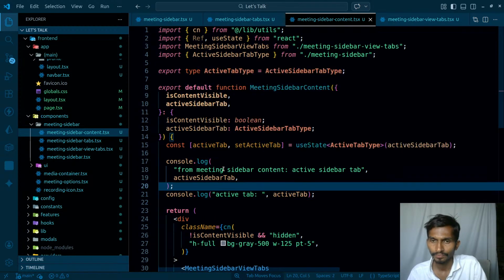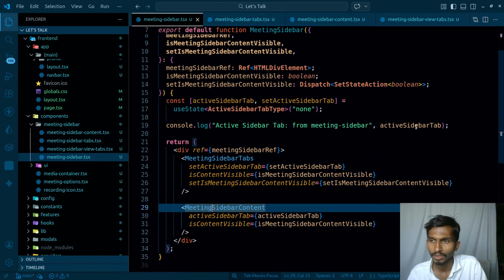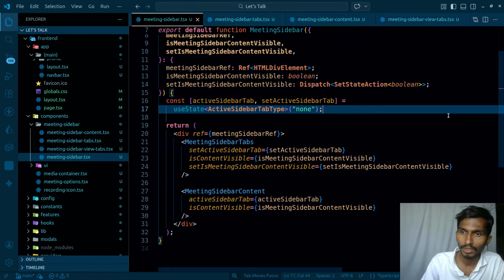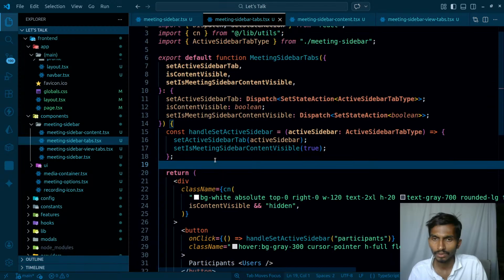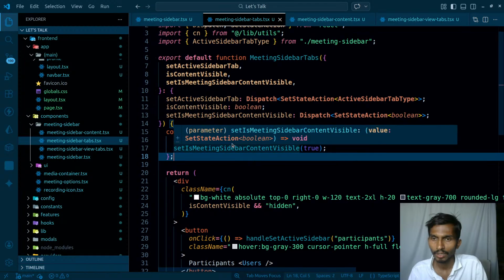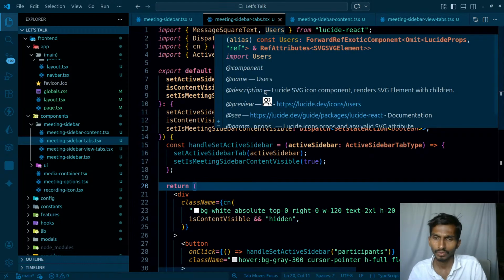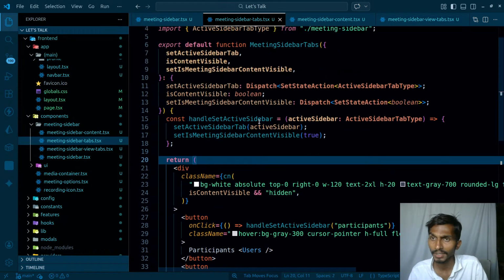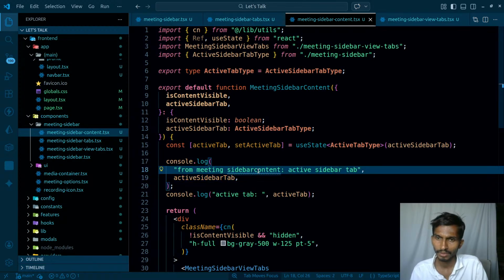So active tab from meeting sidebar, before this I had these tags, right? I had a log here. This doesn't need to be here because it works well, so let's simply get rid of this. And meeting sidebar container, what is the use of this one? Handle active sidebar. So this is meeting sidebar tabs, the top ones. Whenever I click on them, the main value is decided here, that's okay. Coming back to this one, from meeting sidebar content, let's simply make it like this.